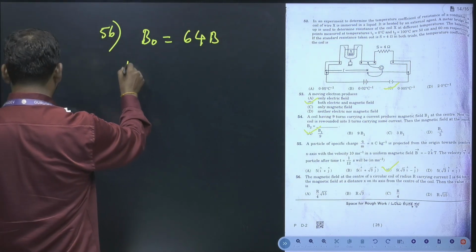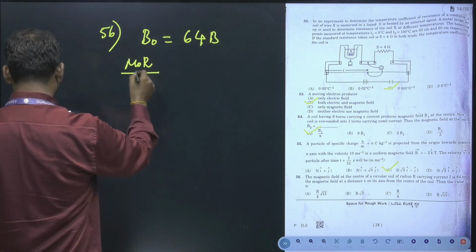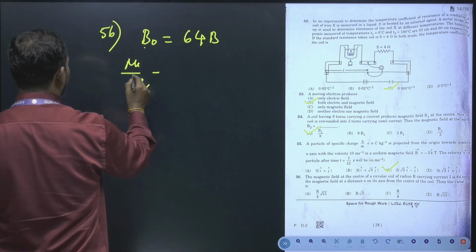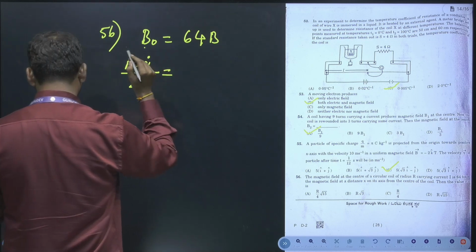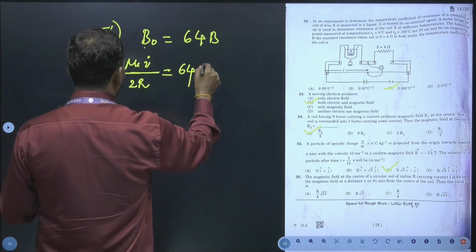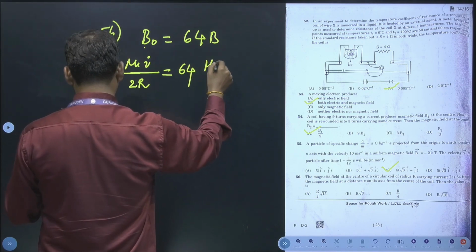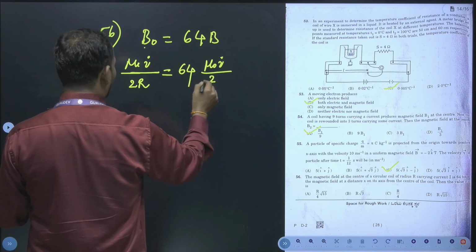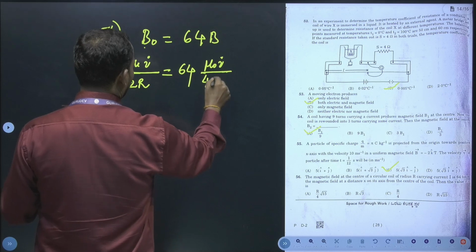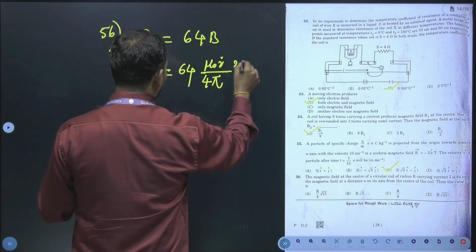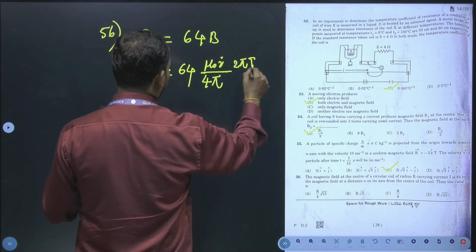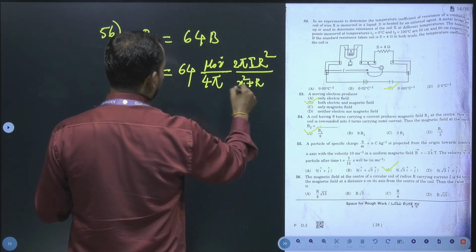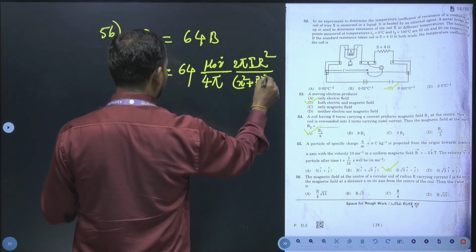Therefore, we know the magnetic field formula, that is mu naught into I upon 2r, which is equal to 64 times mu naught upon 4 pi into 2 pi I r square upon x square plus r square raised to 3 by 2.